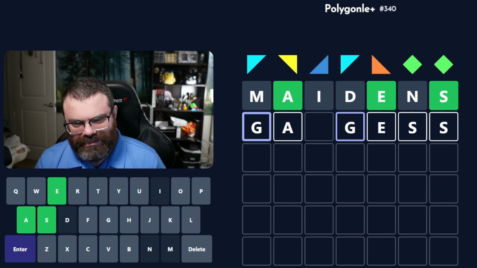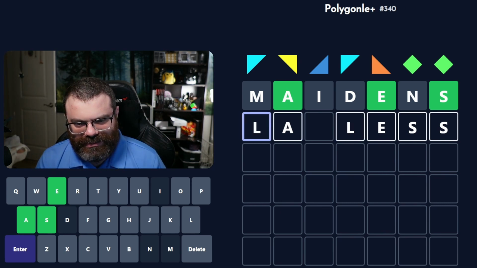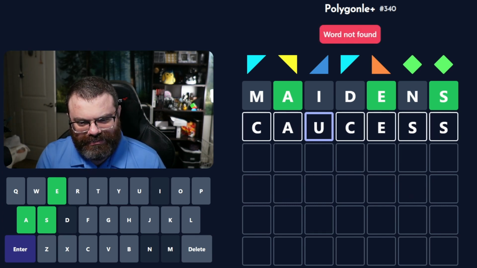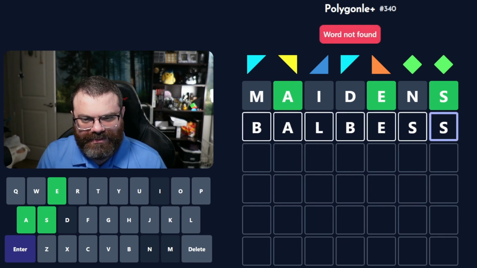G doesn't look good. H doesn't look good. I'm going to be so mad when it's one of these and I just didn't see it. But that's just what's going to happen, isn't it? Z, no. X, no. C. Cactus, obviously. Carsus? Causus? Catsus? Calcis. I don't know. V? Seems weird. Valvus. Balbus. All right, I'm going to have to do another filler.